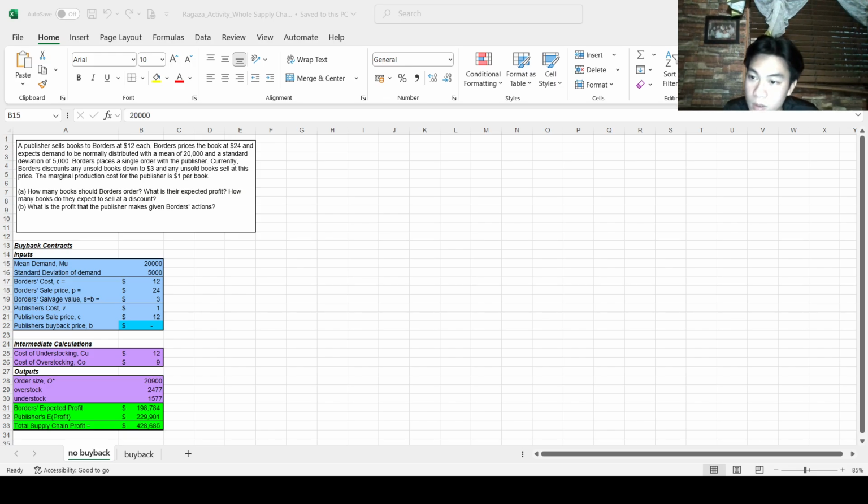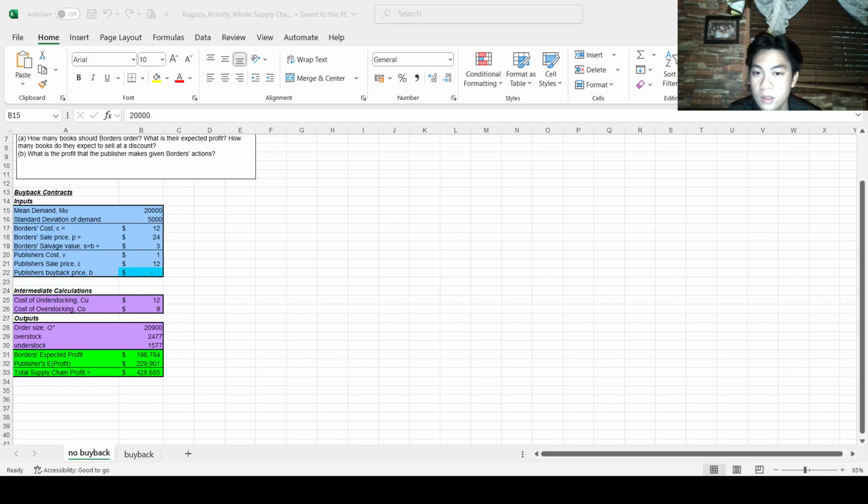Now moving on to the Borders cost, which is denoted as letter C, and this is $12 each, as stated in the problem statement as well. The sales price, which is denoted as letter P, is $24, and the salvage value again is $3. The publisher's cost is letter V and is only $1. And the publisher's sales price is letter C and is $12. While the buyback price is letter B and as shown, which is empty.